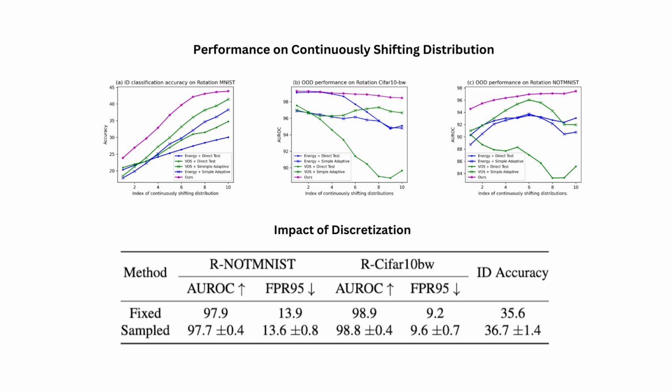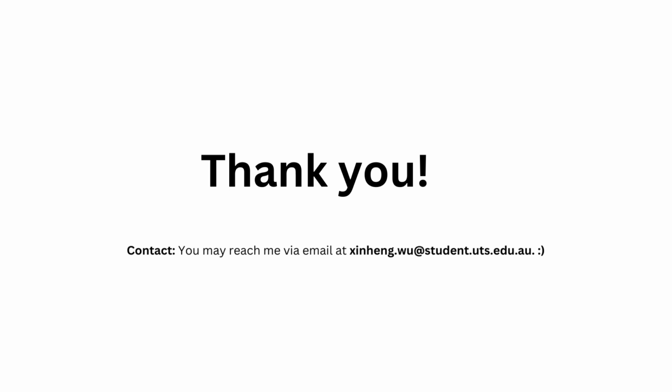Also, theoretically speaking, modeling in a continuous time interval requires infinite samples, making it unrealistic. As such, discretization is a common way to address continuous adaptation. So we analyzed the impact of discretization by evaluating our method on 10 randomly sampled testing distributions. The table shows that the average performance remains stable across various trajectories.